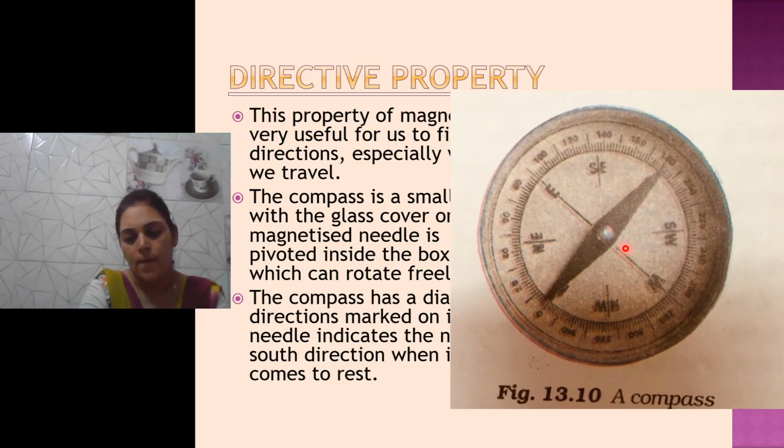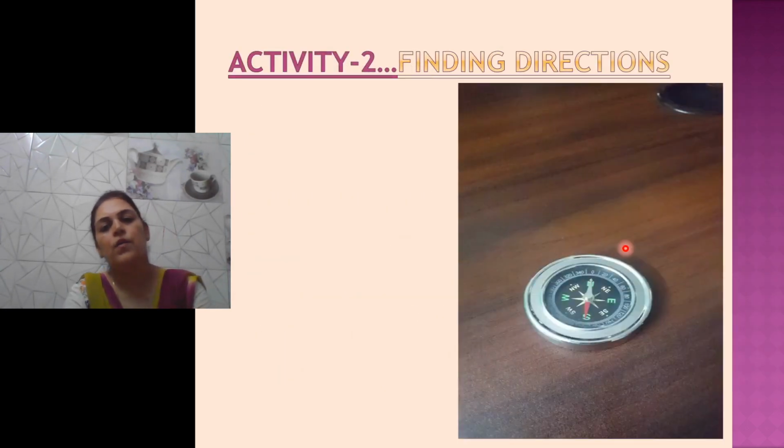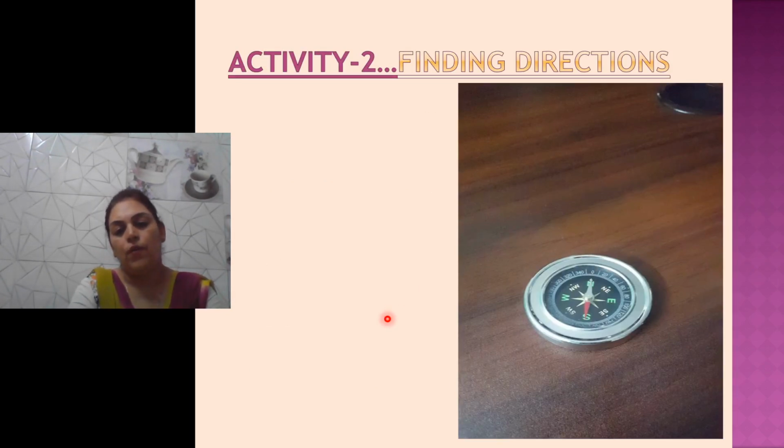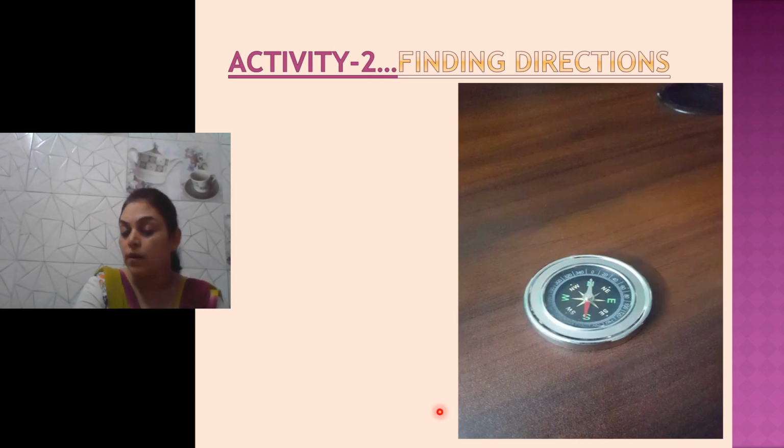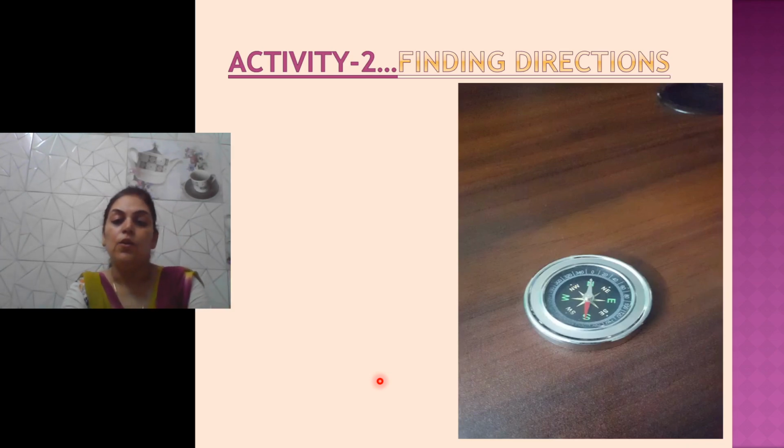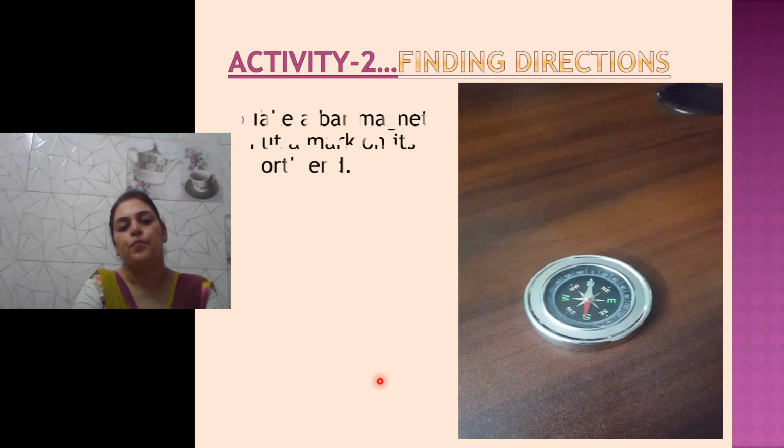Alright. See the activity given here, how to find direction, how to use it. If you get a compass, you can use it to find direction. If you do not get a compass, and you have a bar magnet, you can use it to find direction. How to use it? See.